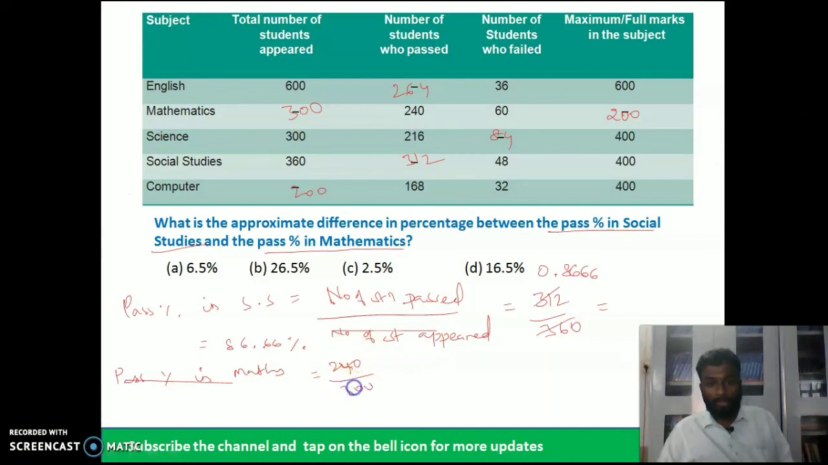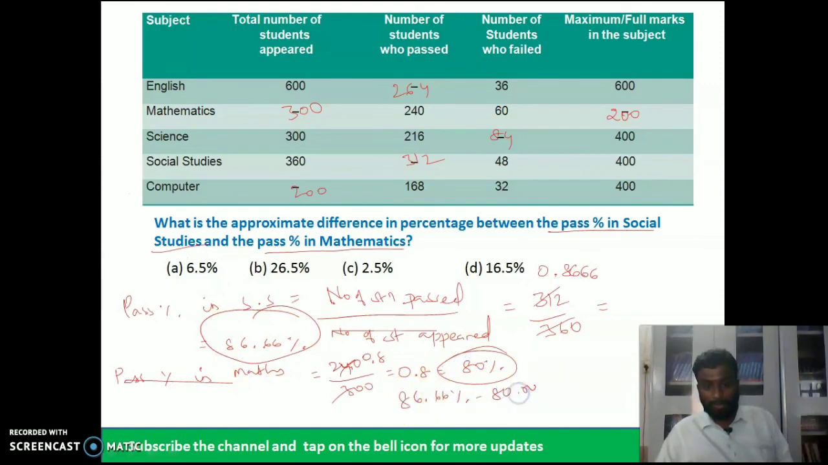Now the pass percentage in maths is 240 by 300, which is 0.8, equal to 80%. Now we have two values: 86.66% minus 80%. So the answer is 6.66, which is around 6.5%. So option A is the right answer.